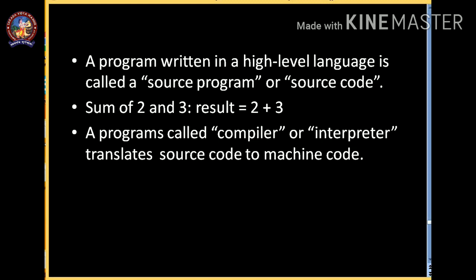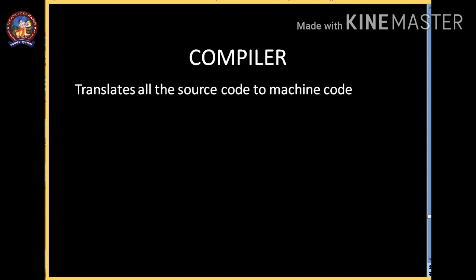Let's talk about the compiler. What is a compiler? A compiler is a translator which translates all the source code to machine code. All the source code means the entire program. If a program has 10 instructions, it will translate all 10 instructions at a time and generate the machine code.